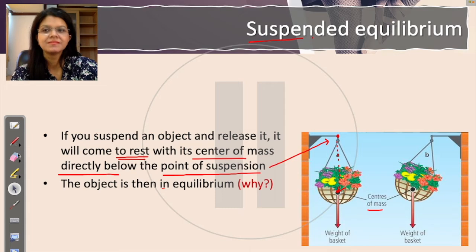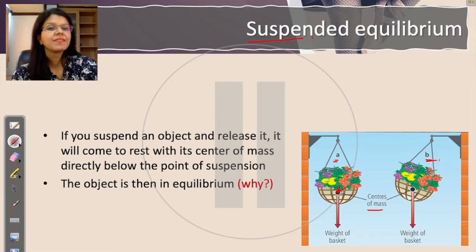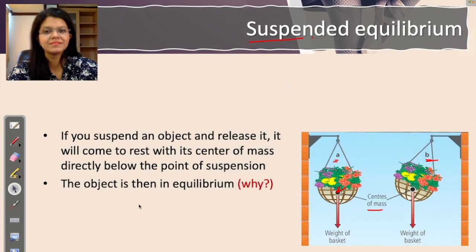Think about it. In the meantime, I'll clear my screen with all the pen marks. Think about it. Why is there equilibrium in picture A but not in picture B? Think in terms of moments. Moment of a force that you see on the picture. What is the moment in picture A? What is the moment in picture B? I'm giving you some hints as well. Okay, so let us understand the reason behind it.